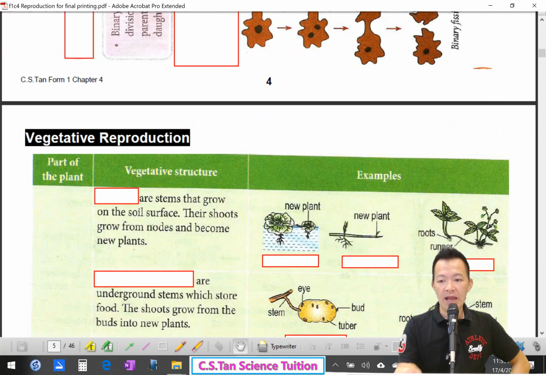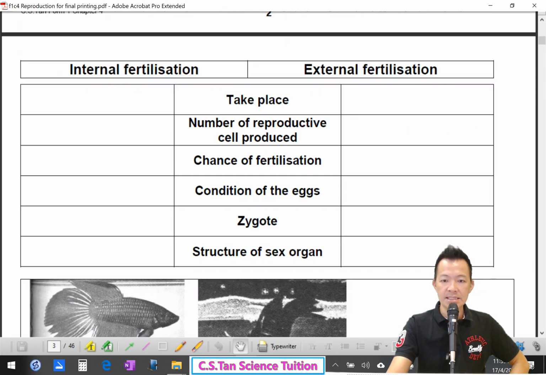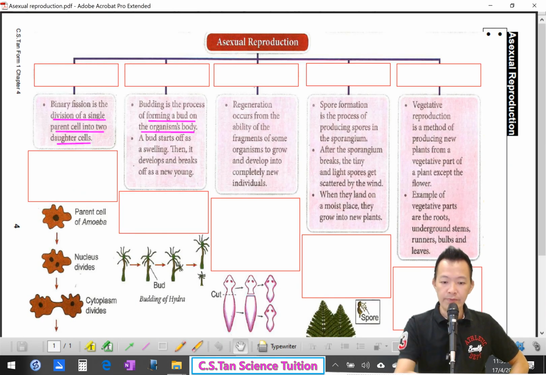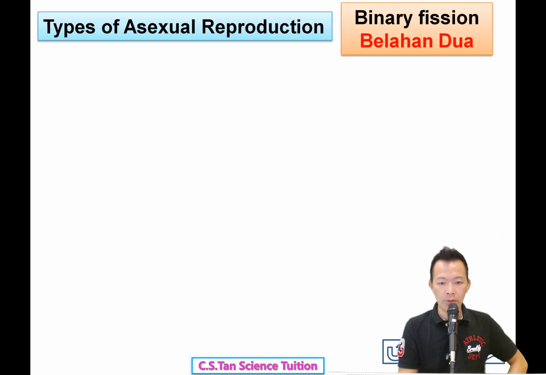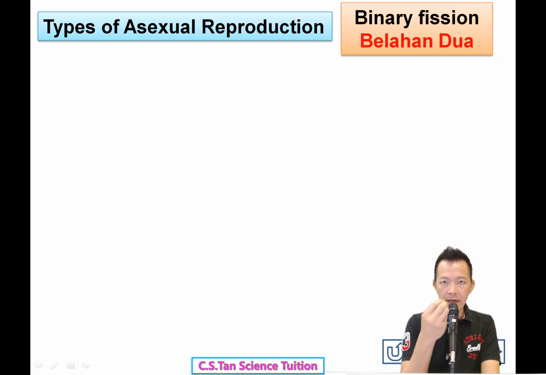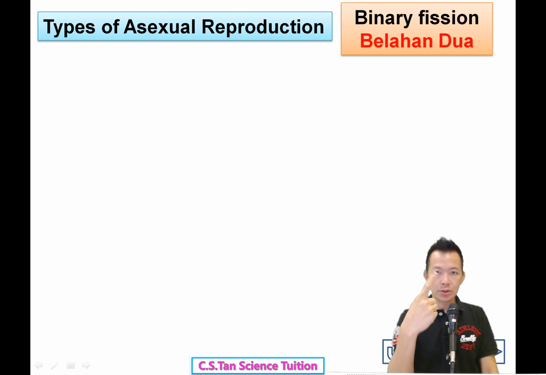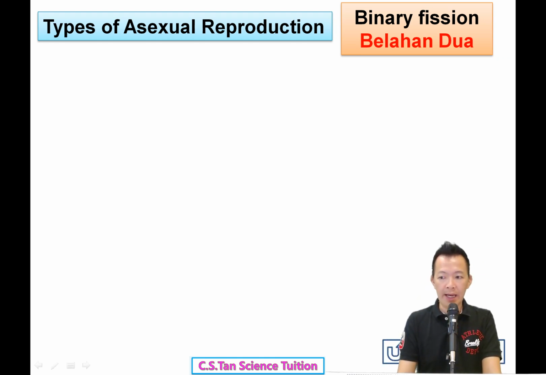But any example of asexual reproduction? 有什么例子呢？We go one by one, 我们一个一个看。So the first style of asexual reproduction we call binary fission. What is meant by binary fission? Binary means one or two. 一或者是二。Fission means separate. 分开。So 一分开变成二了。This is what we call binary fission. 一分解自己 become two. But any example of a living organism having this method called binary fission?